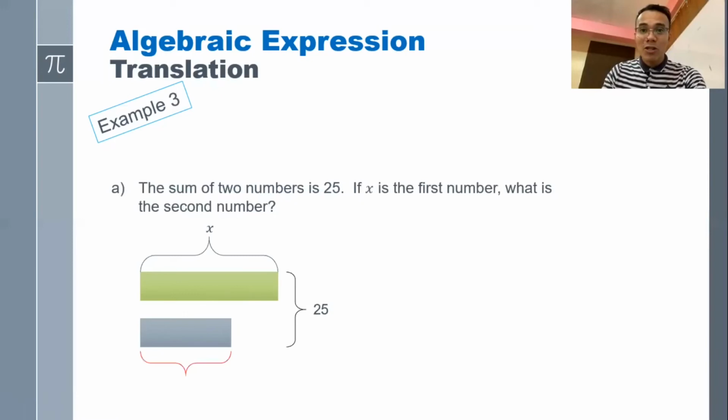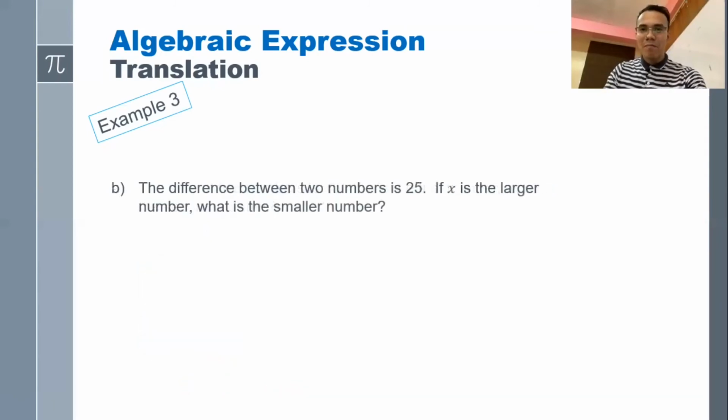And the second number is the gray bar, and that is going to be question mark. So based on this model, the best operation to use in order to find the missing number is subtraction. So our answer is 25 minus x. X and 25 minus x will sum up to 25.